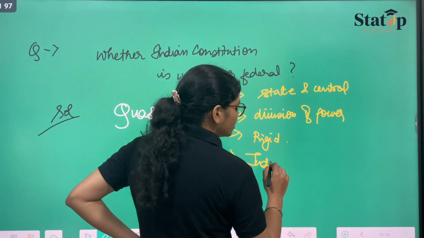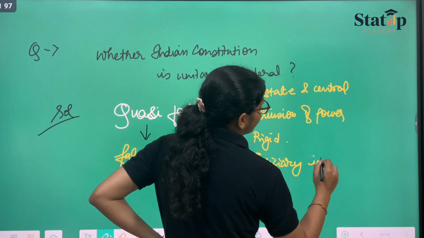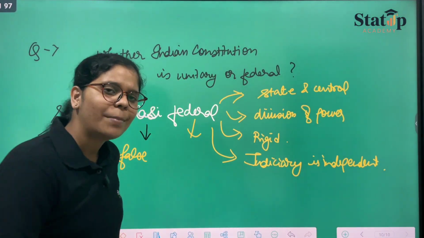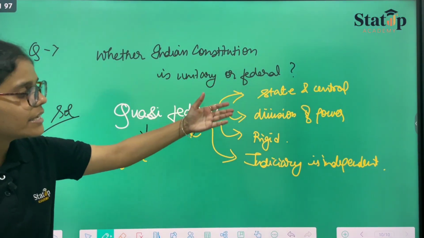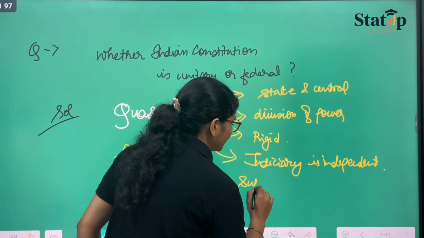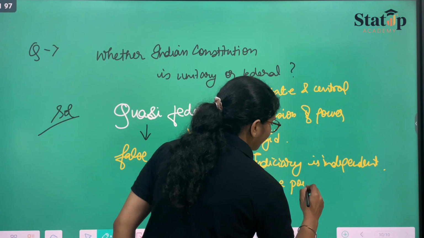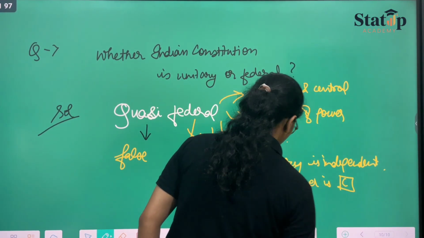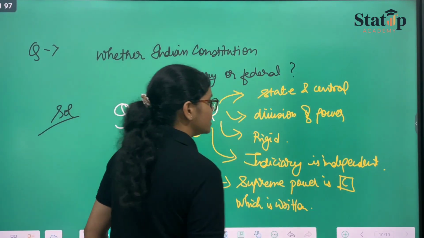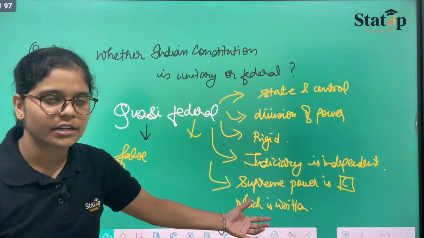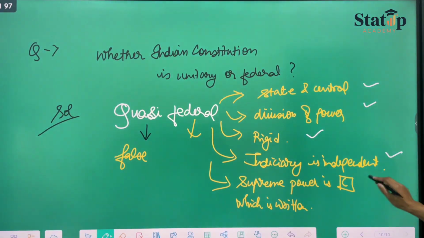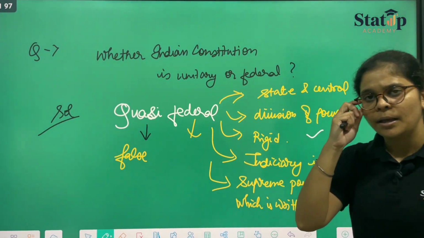Therefore, the judiciary, and the judiciary is independent of biases. Also, the major characteristic is supreme power. Supreme power is the constitution, which is written. Since these are the characteristics of being federal, are you not agreeing with me that we all possess that? We all have it. Therefore, it should be federal.